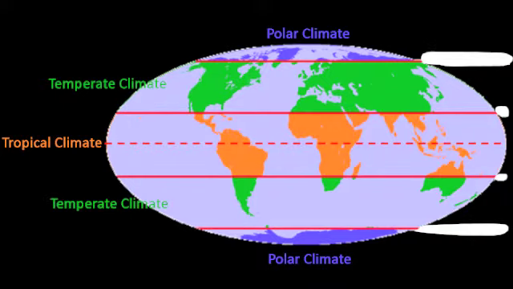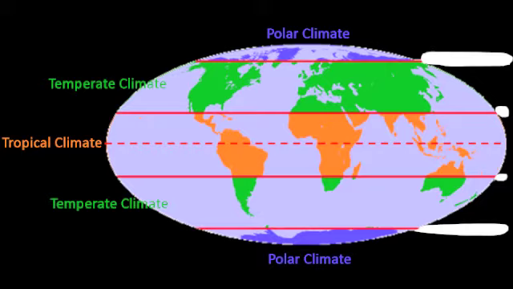As you keep going north or south, you reach our second climate area, which is the temperate climate. Temperate means it's not too hot and it's not too cold. This is a place where you find the 4 seasons. In winter, it's cold. In summer, it's hot. And spring and fall, we have those in-between temperatures. So places that are in the temperate zone, we find lots of our temperate forests, which are places that lose their leaves in the winter and have the nice green spring.